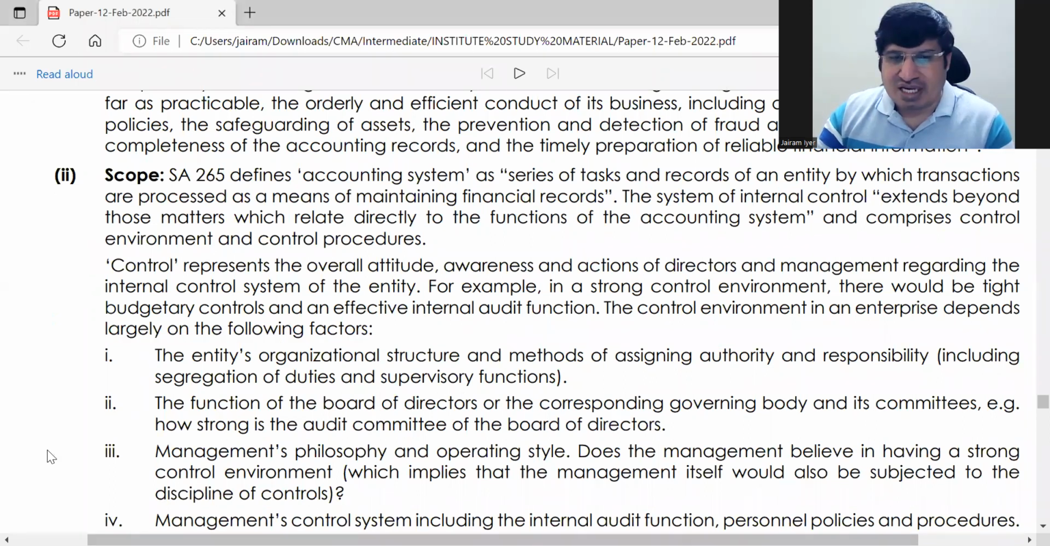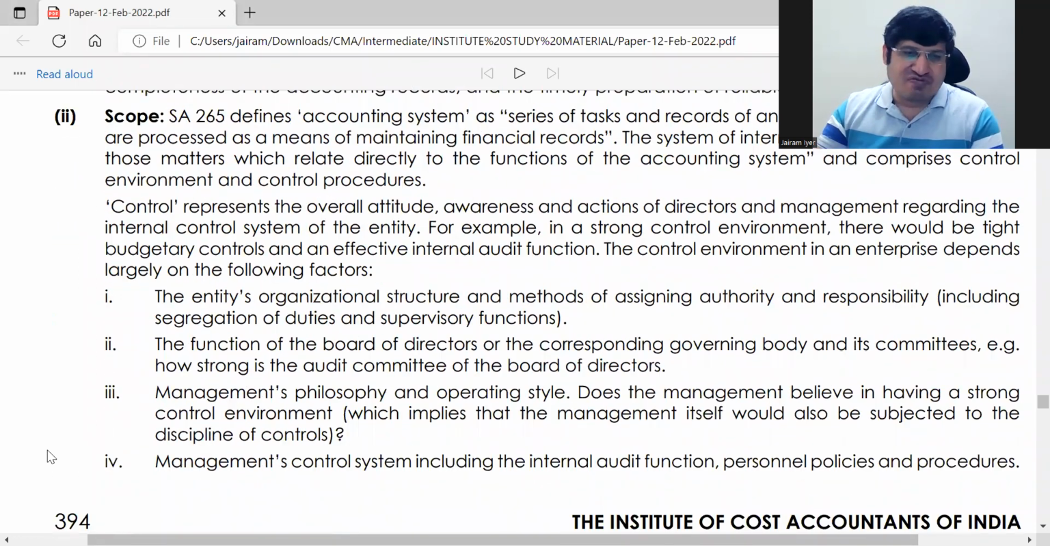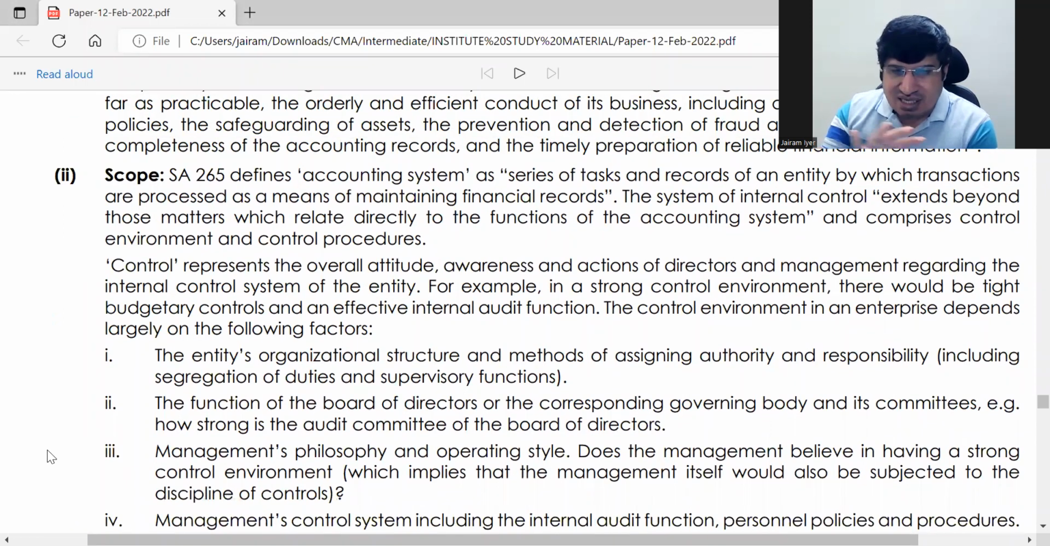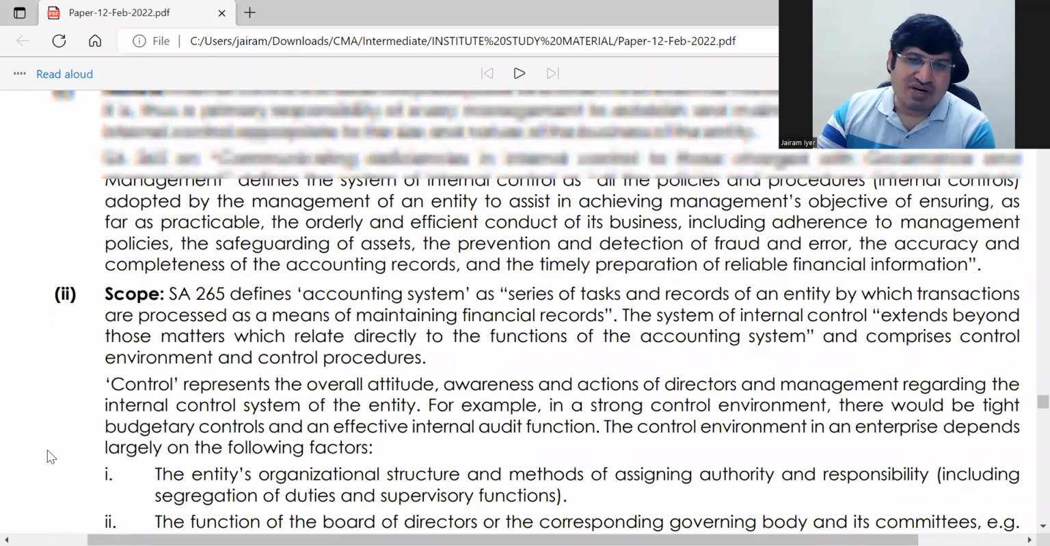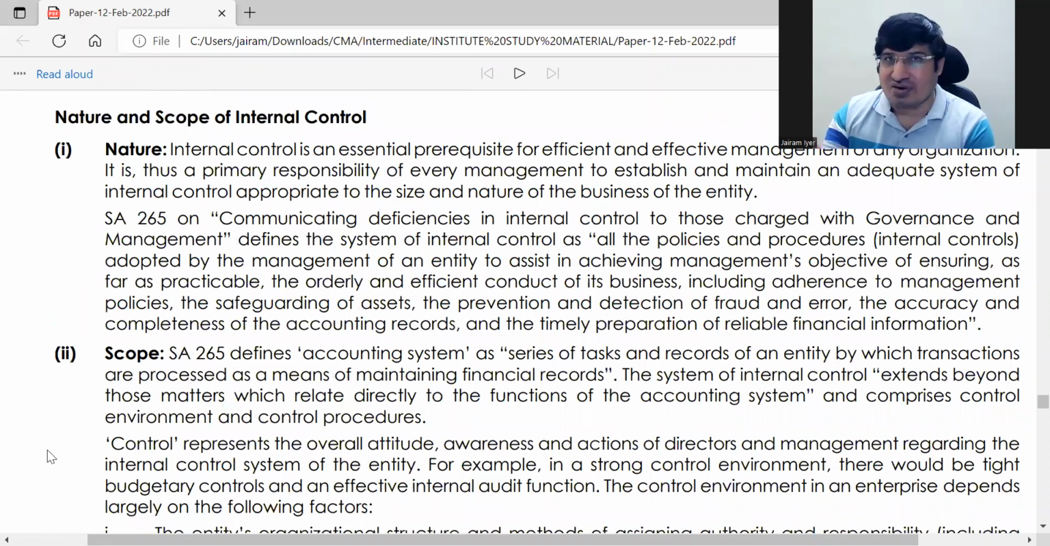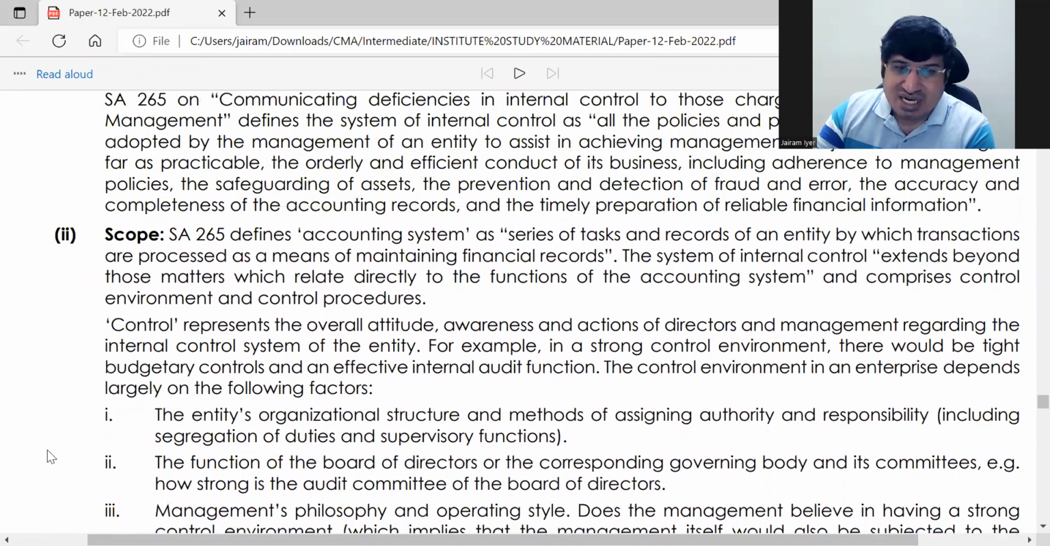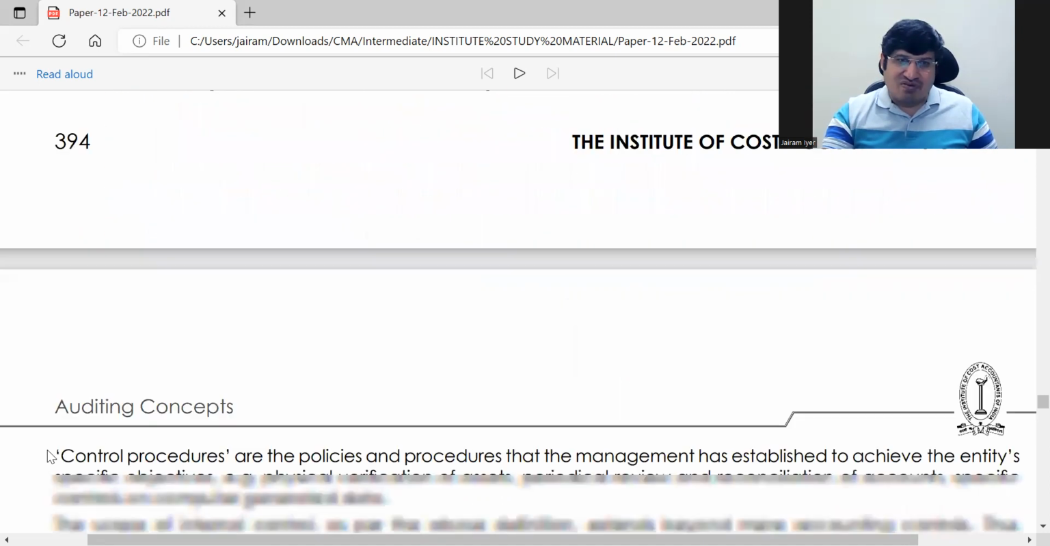So all this will come in scope of internal control. As you see when scope is asked, you have to know how to write it. Of course, when we are talking about the nature of internal control, you will just write what internal control is, that you know. And for scope of internal control, you just write what are the things which come under it. You have to write it in a way that not just accounting but many more things come under the scope of internal control. On those lines you will have to write.